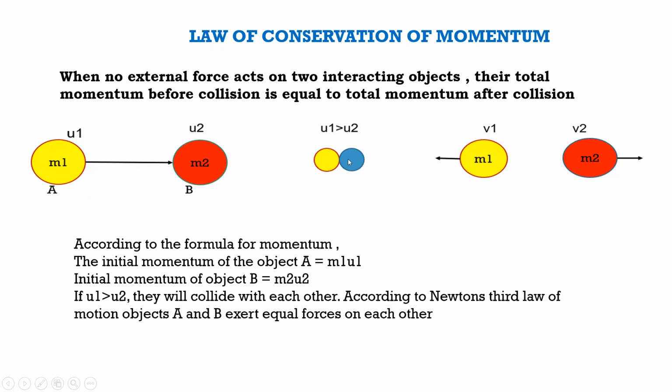According to Newton's third law, for every action, there is an equal and opposite reaction. So, object A will exert a force on B and B will also exert an equal force but in the opposite direction. So, according to Newton's third law of motion, objects A and B exert equal forces on each other. Due to collision, their momentum will change and as a result, their velocities will become v1 and v2 respectively.